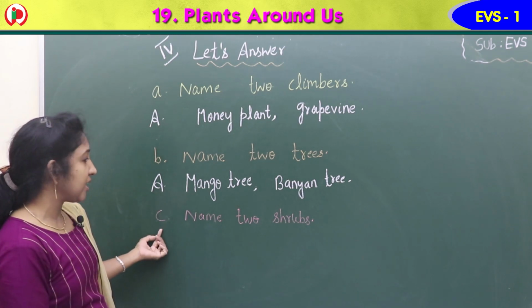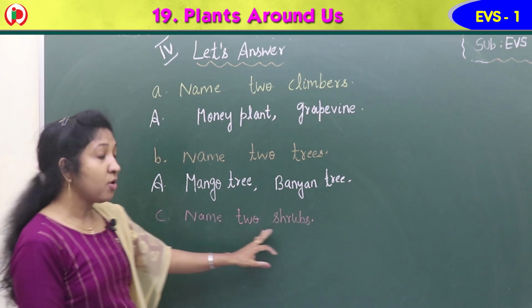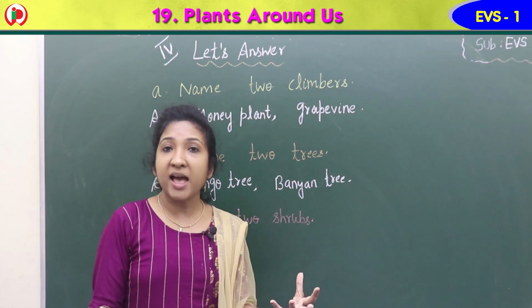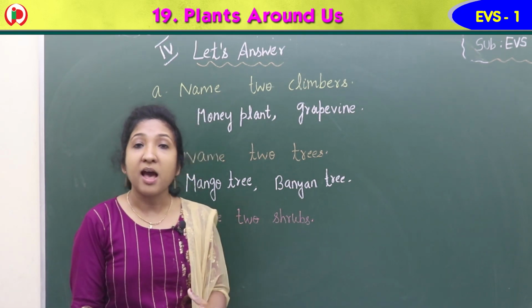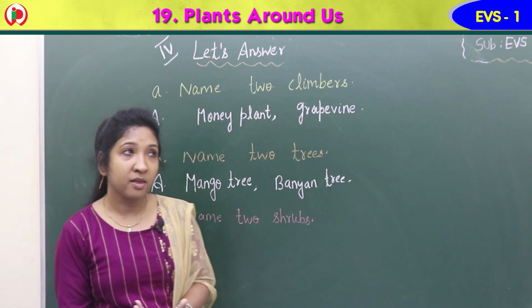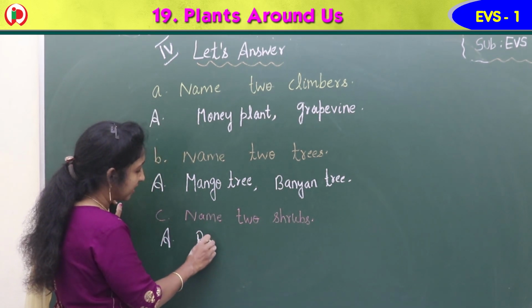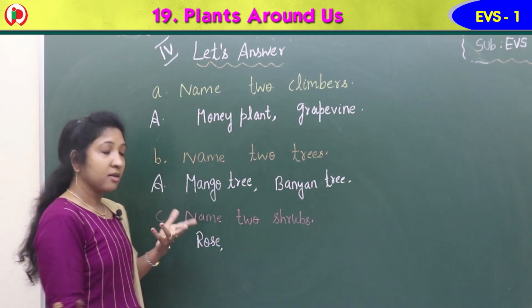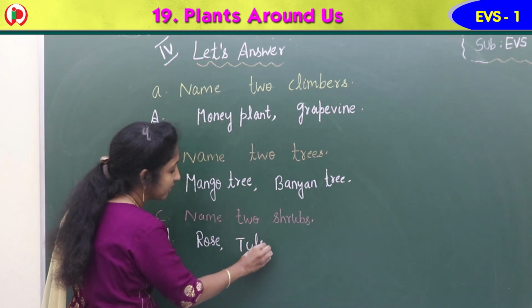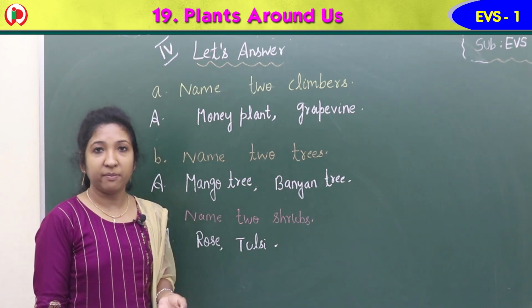Now question C. Yes, read the question C, children. Name 2 shrubs. What are shrubs actually? Small plants or small bushy plants are called shrubs. Examples? Yes. Rose. We can write rose, R-O-S-E, rose plant. Then, yes, tulsi. Tulsi. Rose, tulsi are examples for shrubs.